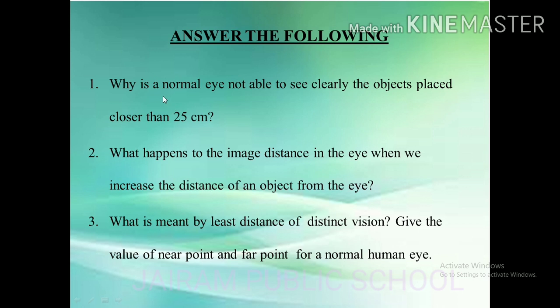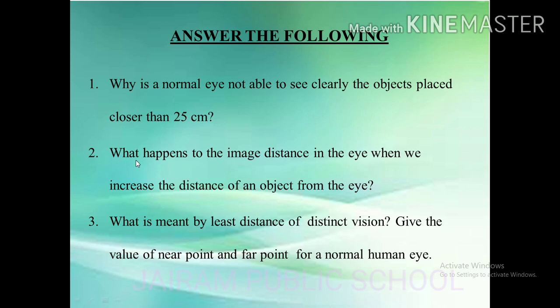Next, come to the answer the following. The first question is, why is a normal eye not able to see clearly the objects placed closer than 25 centimeter? So 25 centimeter is the least distance of distinct vision, right? So the rays coming from an object at a distance less than 25 centimeter are not properly focused on the retina, so the image of the object appears blurred, and the image cannot be seen clearly.